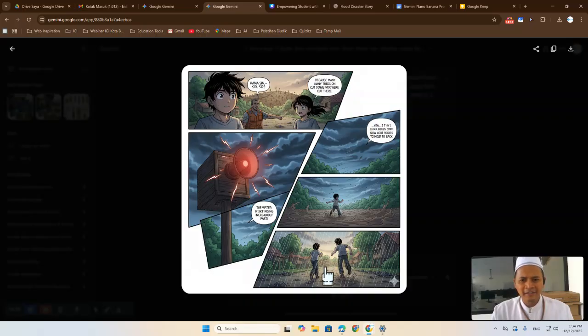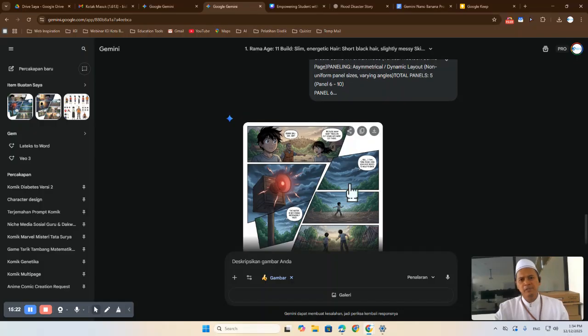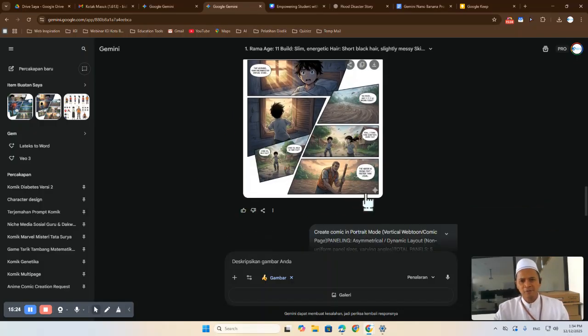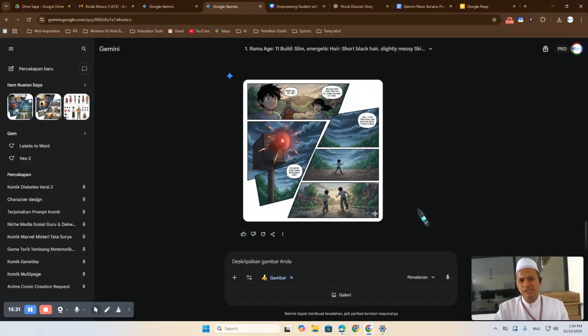Maybe you have to trial and error first before you can advance in creating comics. But this is what I do to set up the comic, so it reveals the comic in asymmetric panels like this. But for the character, that is what we have to trial and error. But it will be consistent eventually.